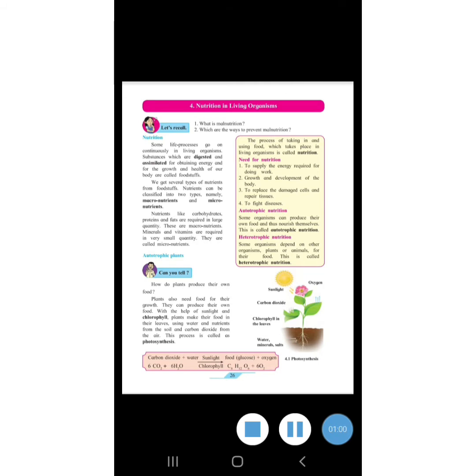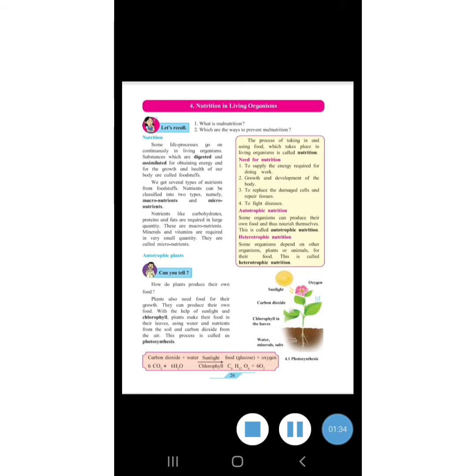Macronutrients and micronutrients. Macro means large, micro means very small. Always remember, with the help of the meaning of the word, it tells us that the nutrients which are needed for the body in large proportion are macro, and which are needed in small proportion are called micronutrients. What all are those?